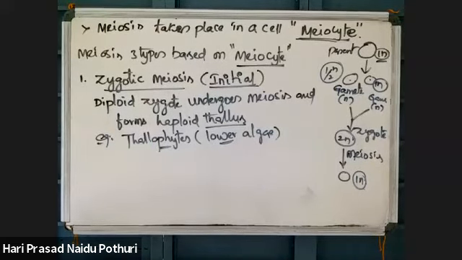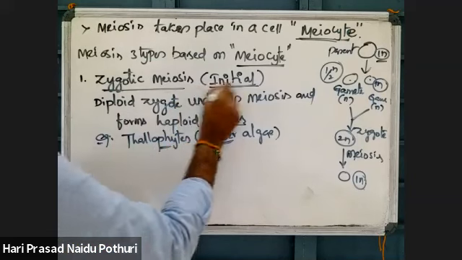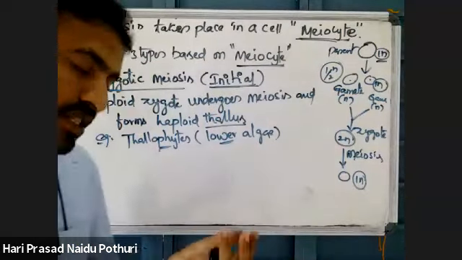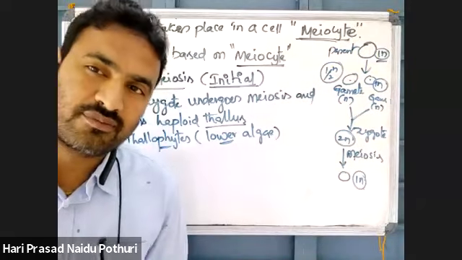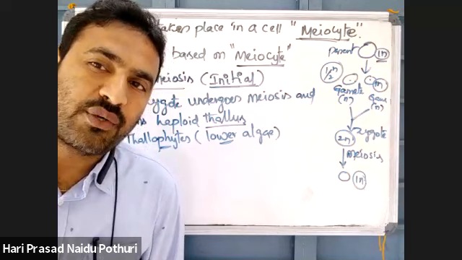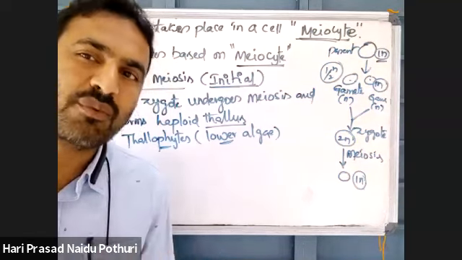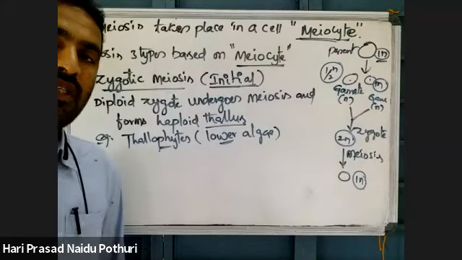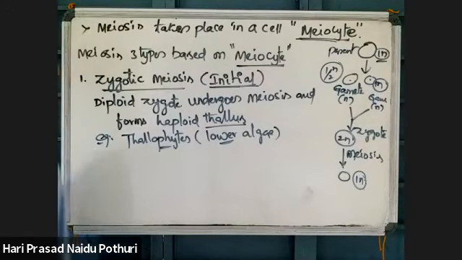The zygote is undergoing meiosis. That's why it is called initial. What is the first cell of life? The first cell of life is the zygote. Life of an organism begins with the zygote. Our life started from the zygote. Upon fertilization, our zygote was formed. From the zygote only, the embryo, fetus, everything developed.